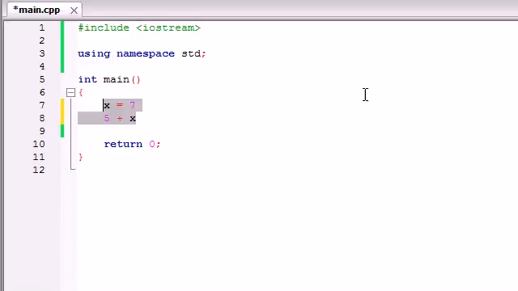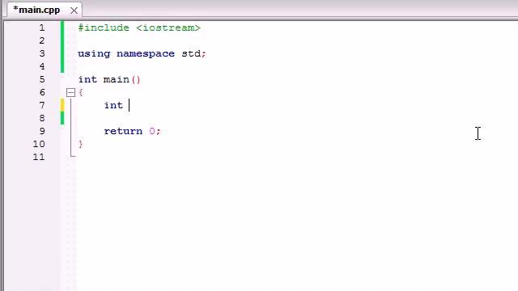Now, let me go ahead and show you guys how to make variables in C++. In C++, in order to make variables, you first write the type of variable you're going to be working with. Now, I'm going to be going over data types later, but for now, I want to give you guys one data type, and that's int. This stands for integer, and an integer is pretty much a whole number like 6, 83, 540. It's a number without a decimal place.